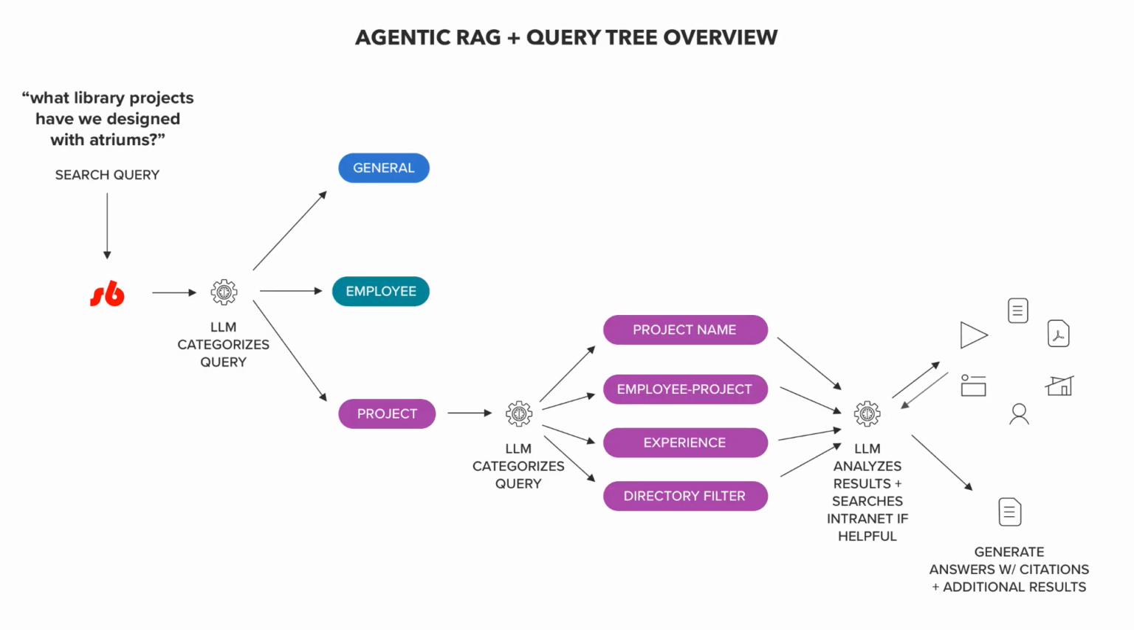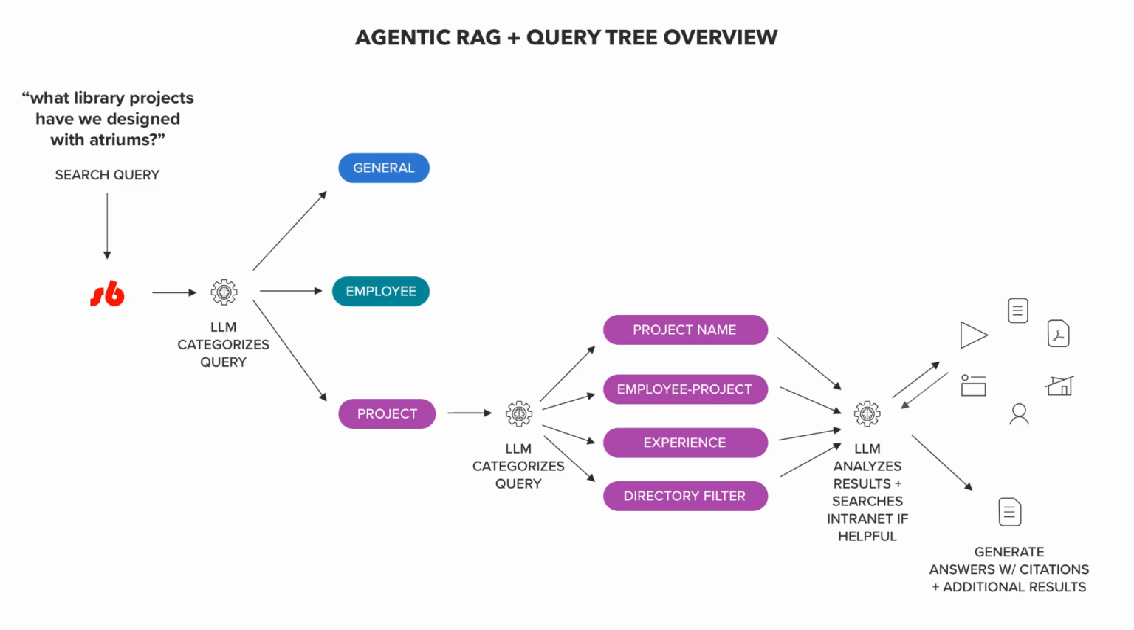Projects will be the next major capability for Synthesis AI search, as I've diagrammed here. You can see that projects have been added to the query tree that Synthesis AI search uses to work through searches, and that we're adding project-specific tools such as search by project name, search employee project relationships, search project experience, and directory filters. Here are a couple screenshots from the lab of what we're calling Advanced Project Search, which is in development now.